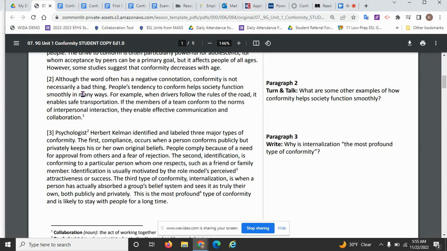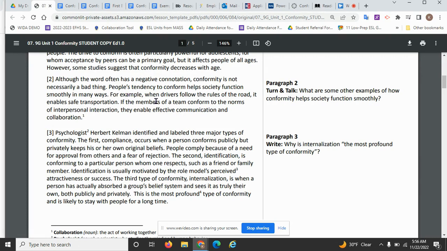So then he goes on to say people's tendency to conform helps society function smoothly in many ways. So he's adding to his idea that it's not a bad thing, and now saying that it can be a good thing. And then he follows up with two examples. Now, these two examples are written in cause and effect.